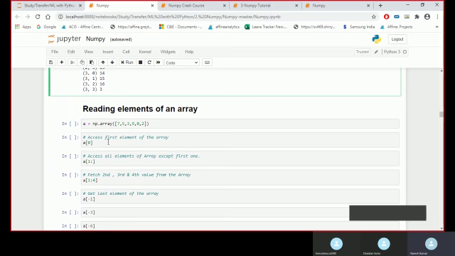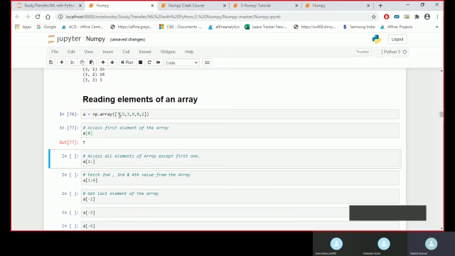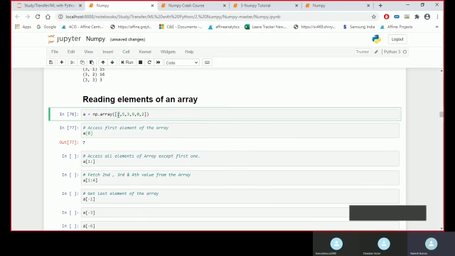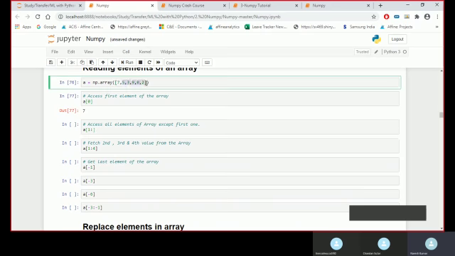Coming to slicing and dicing of data. Basically this is creating a NumPy array from a list, and accessing any element at an index position. At the 0th index we have 7. If you want to see from the first index till the end, there is no upper boundary, so from the first index it would print all the observations.